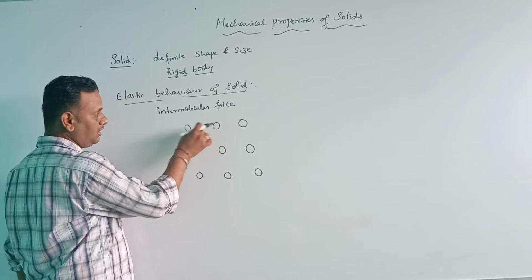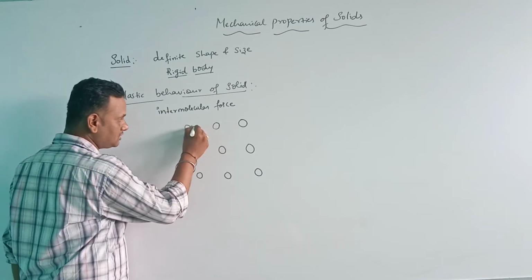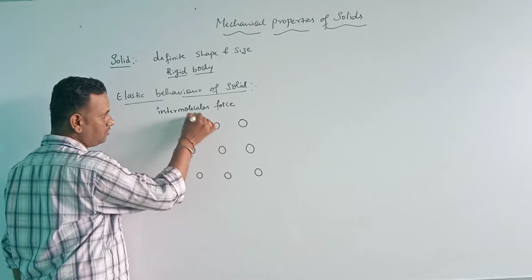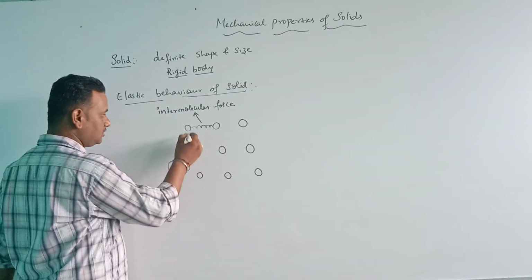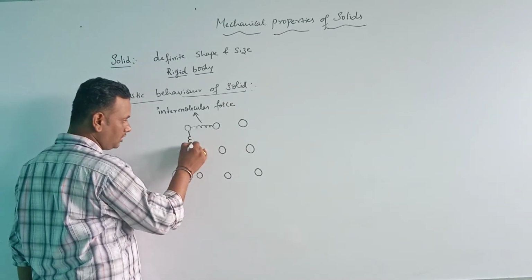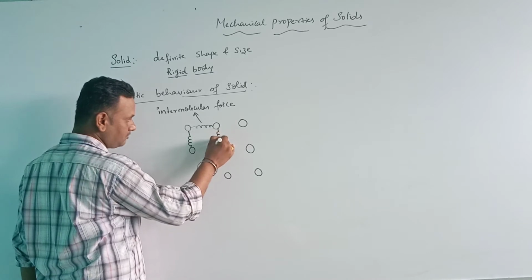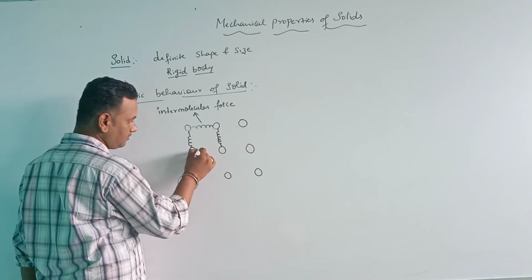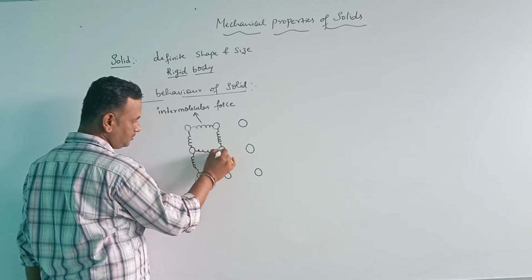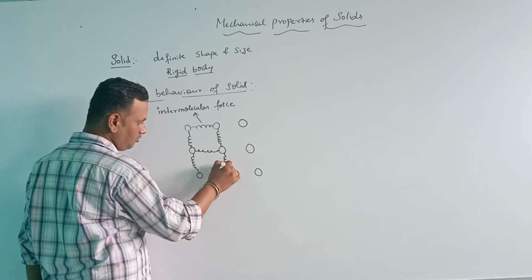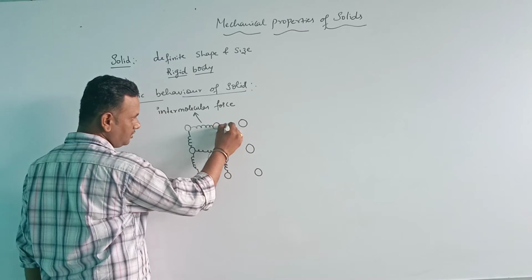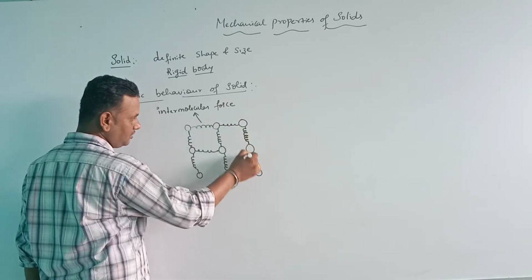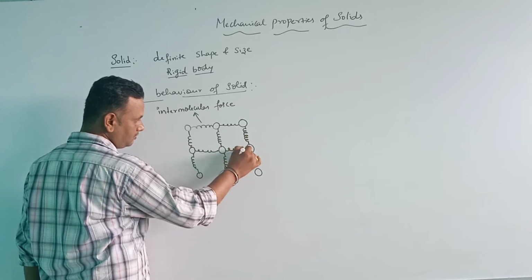Neighboring molecules have a force between them, and this spring is nothing but the intermolecular force. This is the spring-ball example.